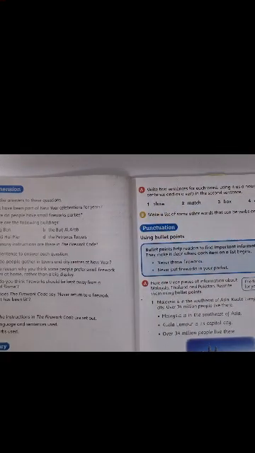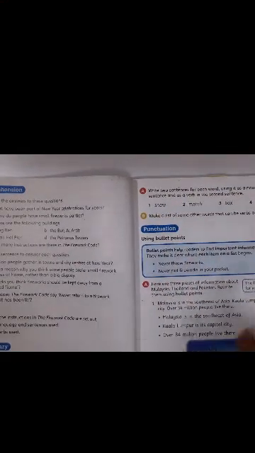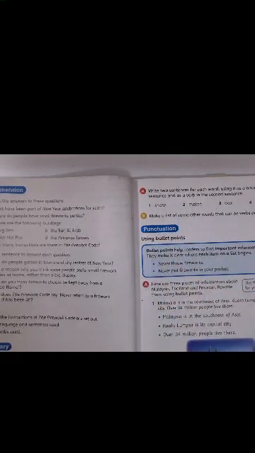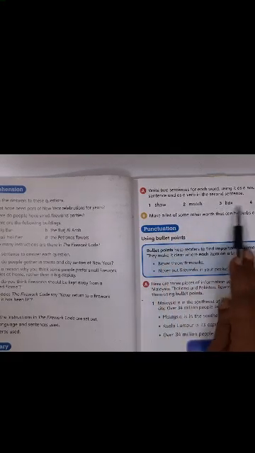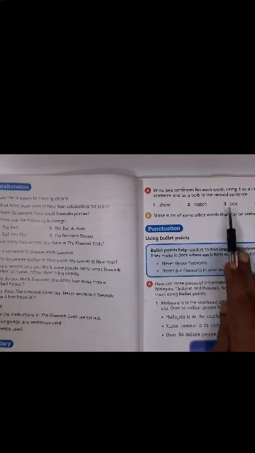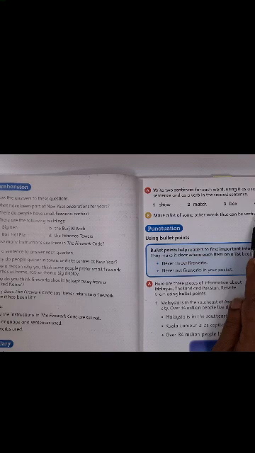Okay. So similarly, children, I think you can complete. First two I have done for you. You can copy the same sentence that I have written. But the third and the fourth, please think of something new. Okay, be creative. You will take some time, but surely you will get it.